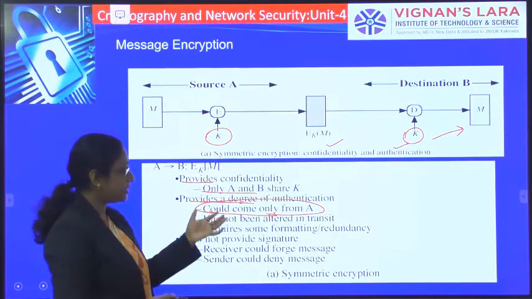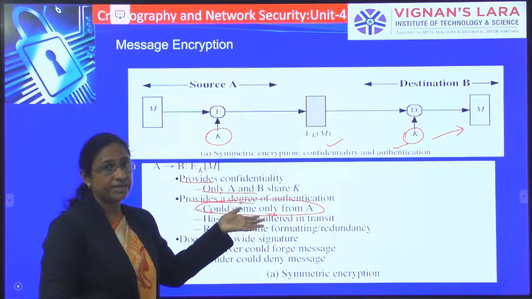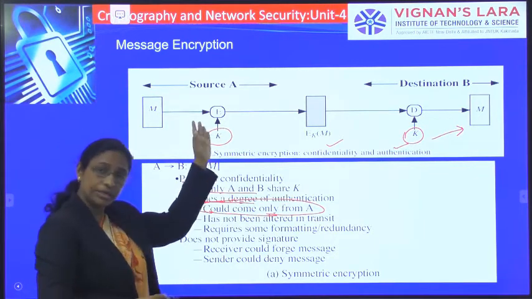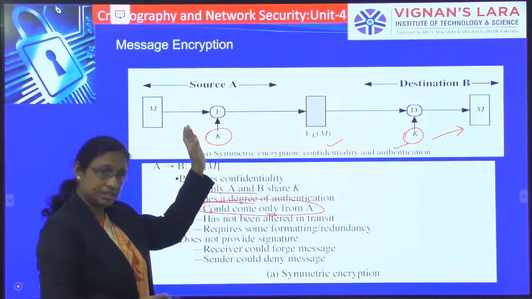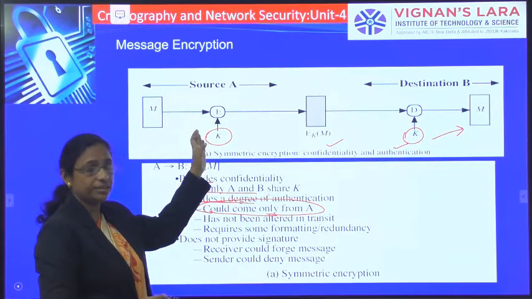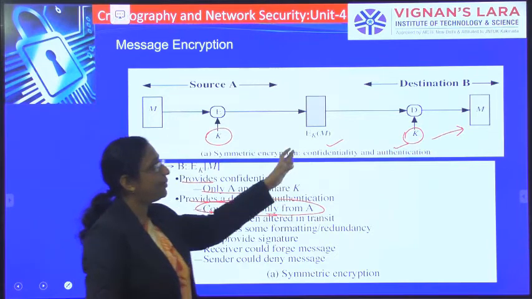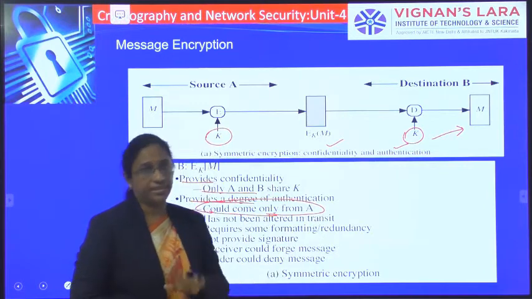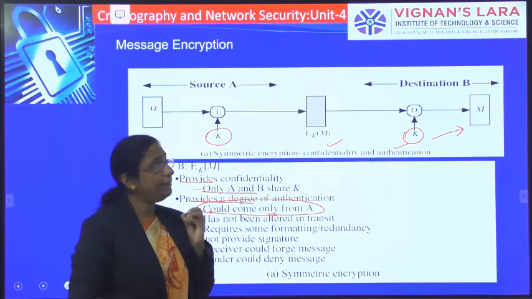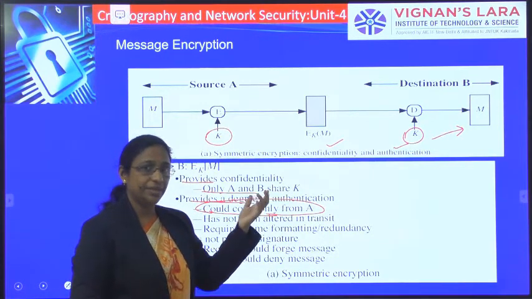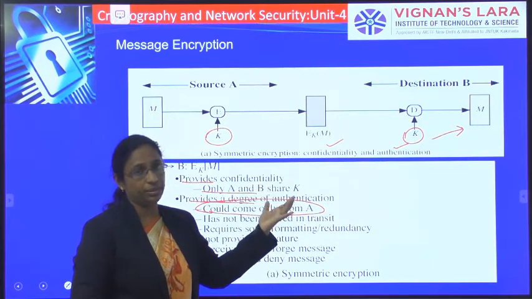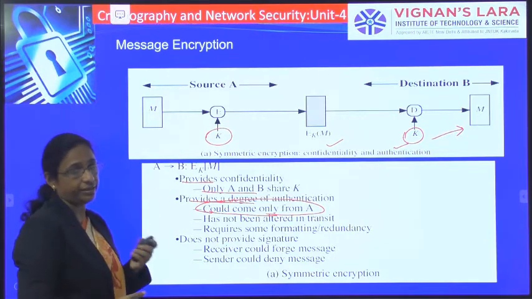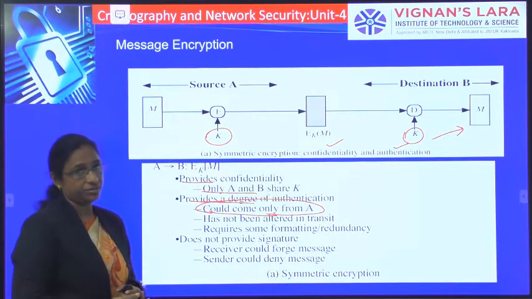So the message could come only from A. How can we say that? Because the key is known only to the source. Since he knows the key, only he will be encrypting it, and when the destination decrypts it, we get the plain text. That means it has been encrypted by the proper key, so the destination comes to know that it is the sender only. So that is the authentication.